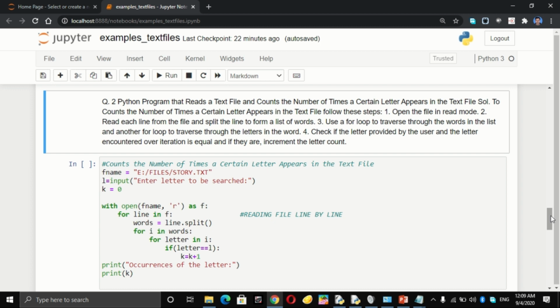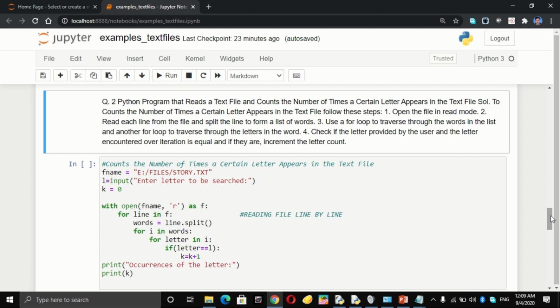This is not the only way to solve. There are many ways of solving a problem in Python. Okay, this is one of the ways. Of course you can get a better way. So you can see here the file name is this. Okay, so here L is the letter which we are going to search and we are going to count.